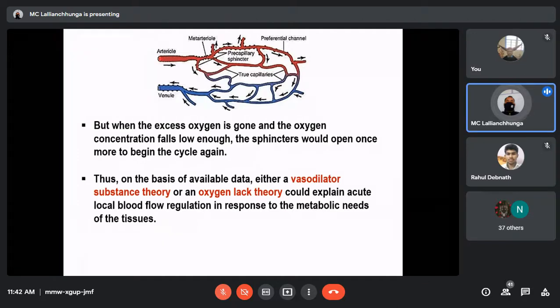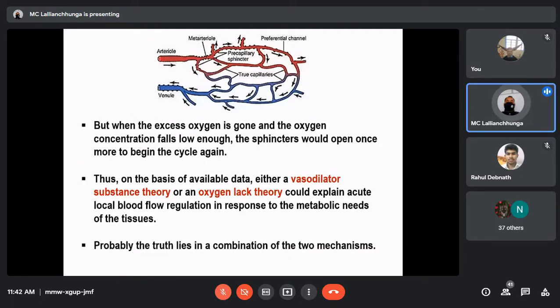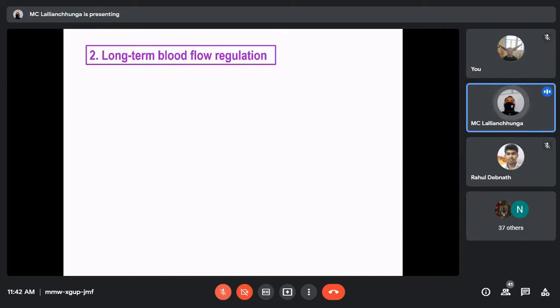Thus, on the basis of available data, either a vasodilator substance theory or an oxygen lack theory would explain acute blood flow regulation in response to the metabolic needs of the tissue. Probably the truth lies in a combination of the two mechanisms, okay? So it is said that the vasodilator substance theory and oxygen lack theory complement each other to maintain the local blood flow. Okay, that is the acute control. Number 2, long-term blood flow regulation.